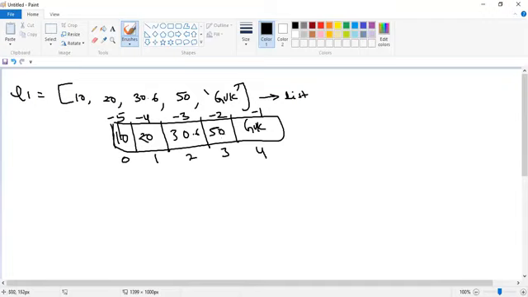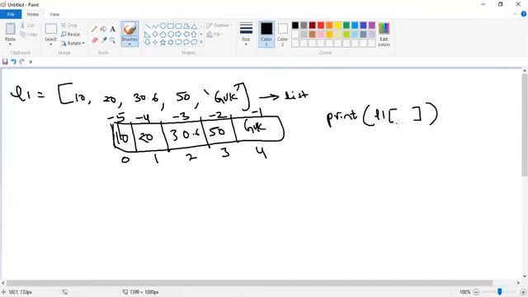Now, I want to access this 30.6 element from the list. How can I access it? I want to display this 30.6 onto the user screen. For displaying something onto the user screen, the print function can be used. What's the list name? L1 is the list name. L1 followed by a subscript.